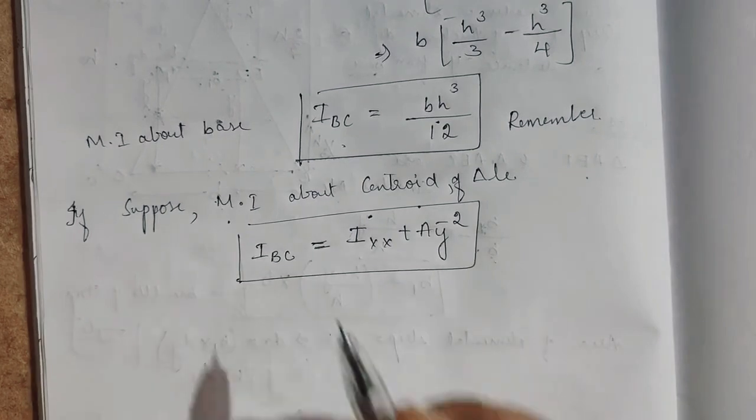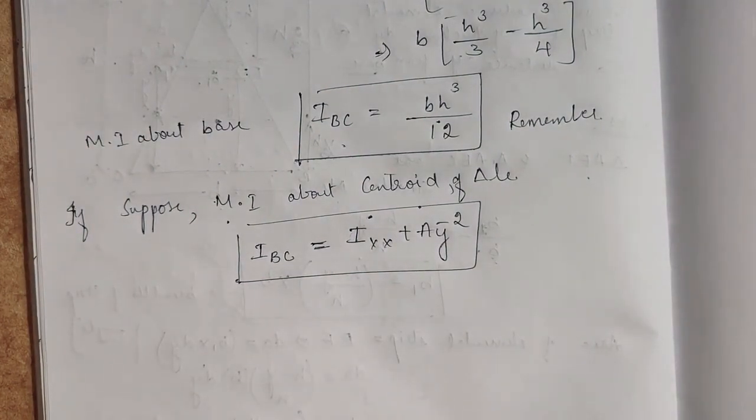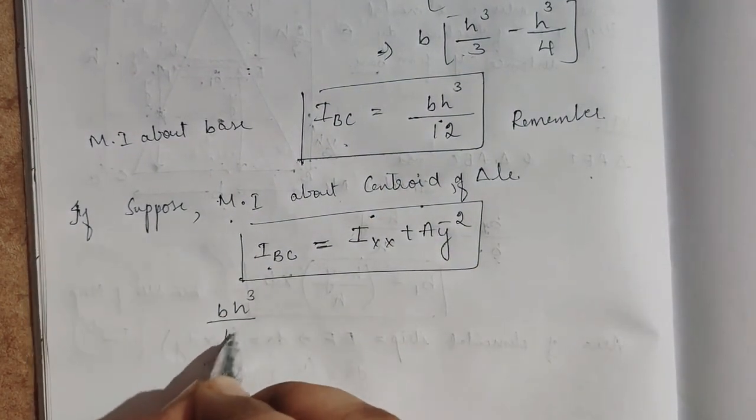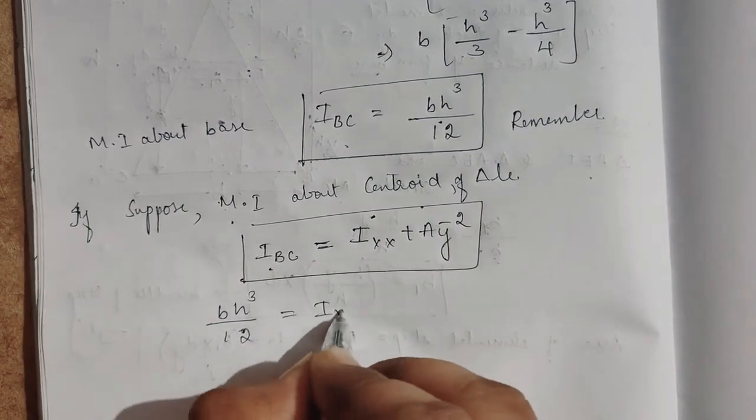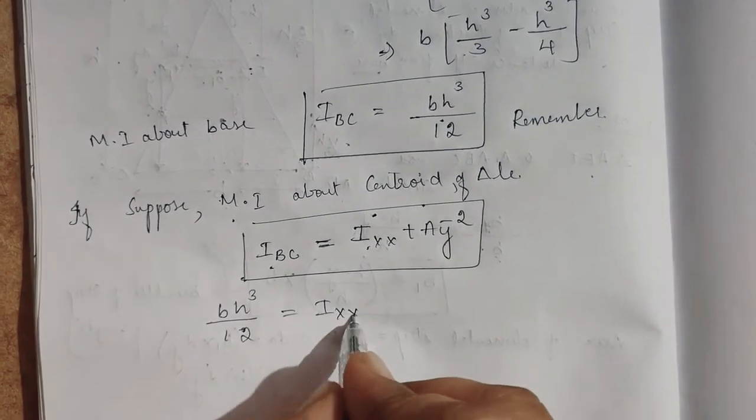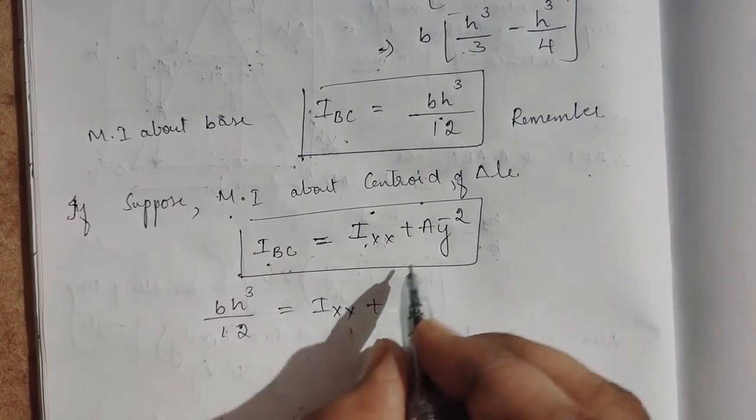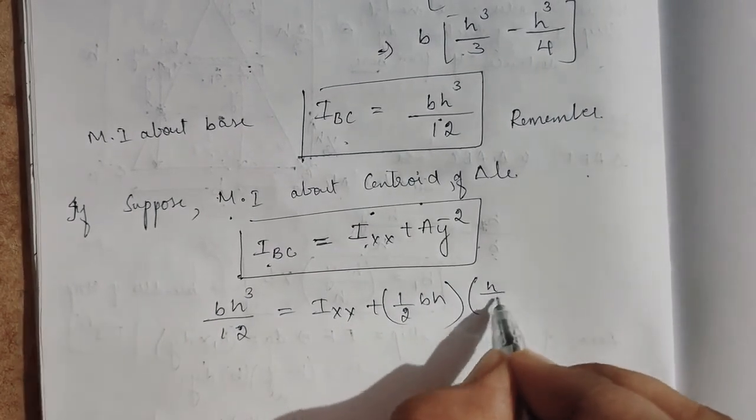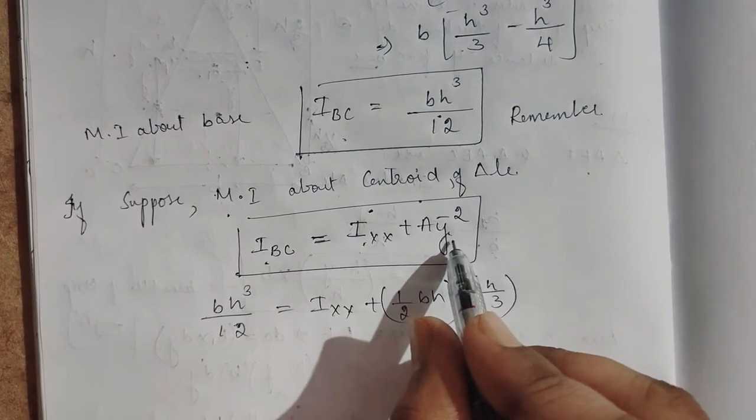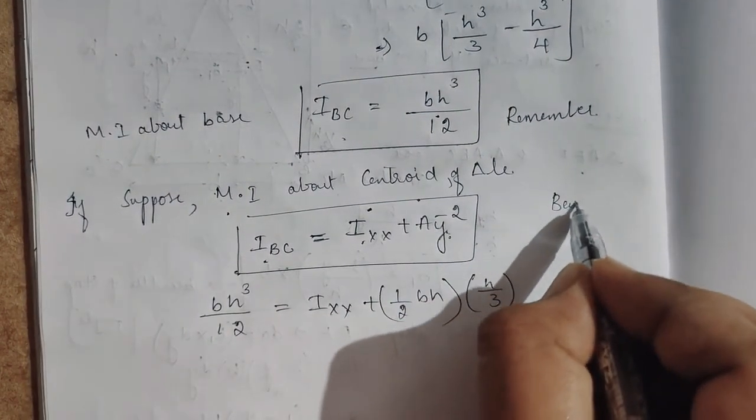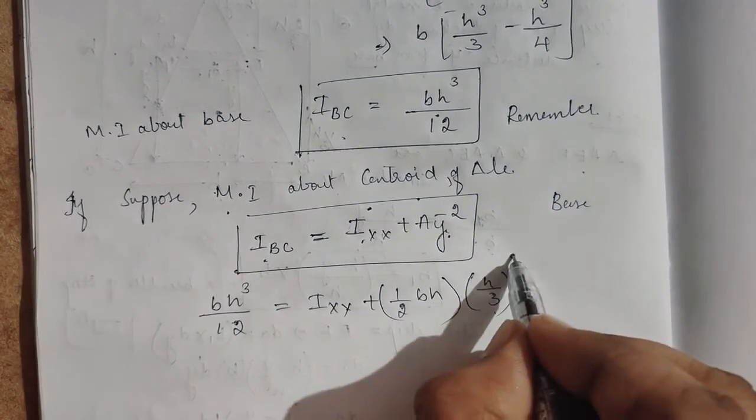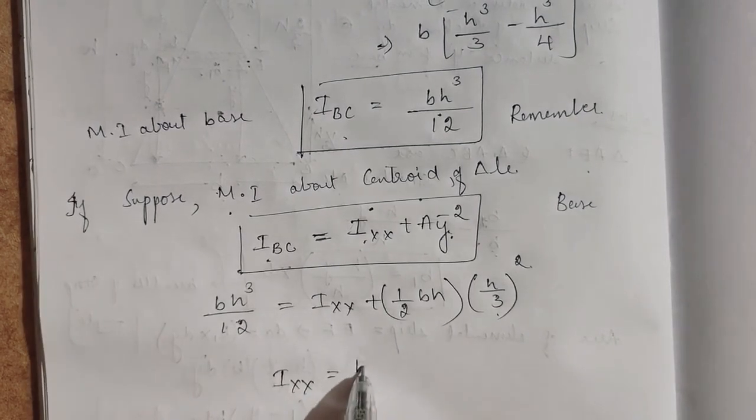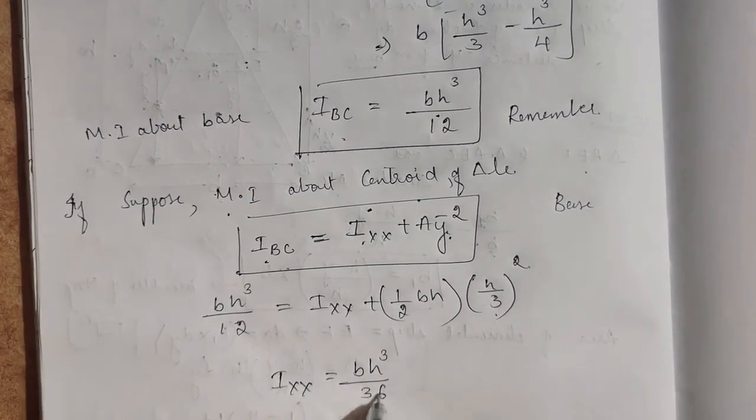Do you remember where we solved this? IBC is equal to Ixx plus A h square. So bh cube by 12 is equal to Ixx, the moment of inertia about the centroidal axis, plus area, half into b into h, and y bar is h by 3, the distance we have taken from the base to the CG. So h by 3 whole square. Upon simplification, this Ixx will be bh cube by 36.